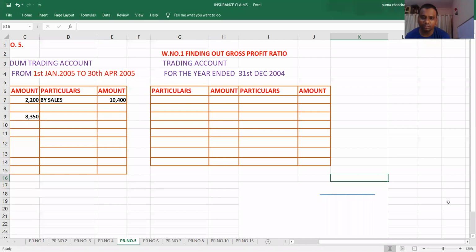Okay, please make it, students. We have only 10 minutes left. Right. Finding out gross profit ratio, trading account for the year 31st December 2004. Now write down the information related to 2004. Students, here one more thing. We have stock on 31st December 2003. That is the closing stock for the year 2003. At the same time, opening stock for the year 2004.